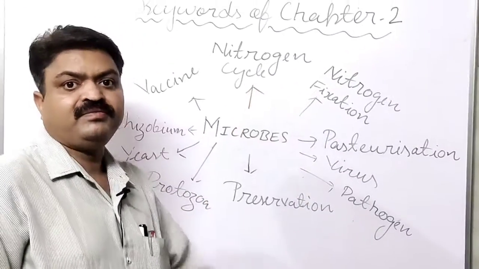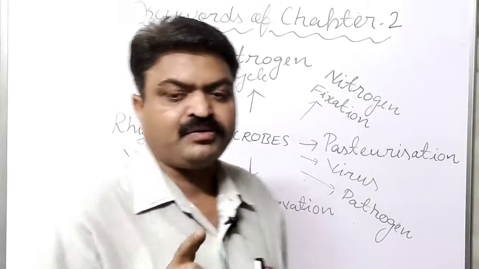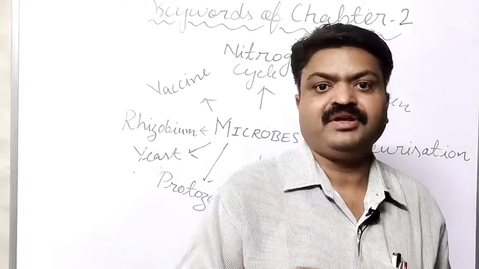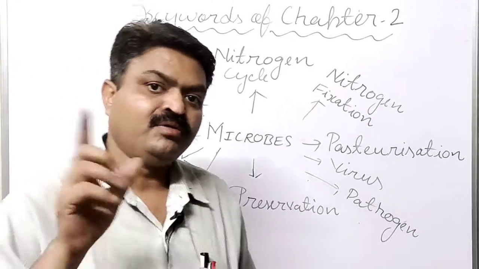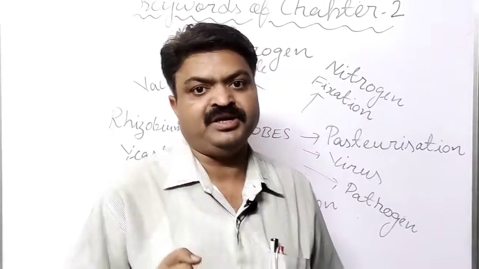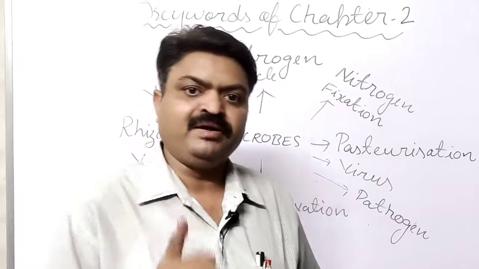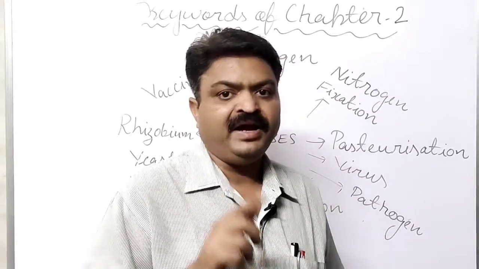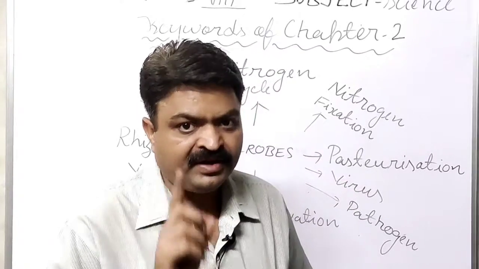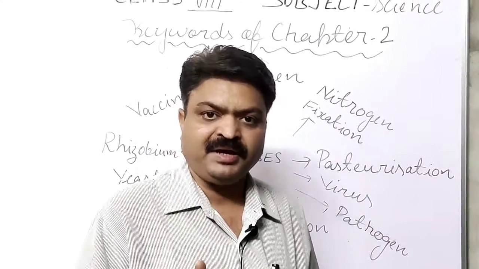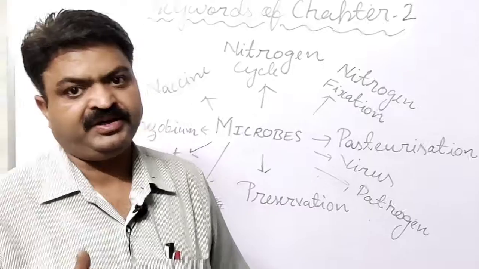In this, student, the nitrogen that is found in the atmosphere is taken by microorganisms like rhizobium, azotobacter and blue-green algae, and they fix it into the soil, and after that it is taken by the plants, and from the plants we take it.